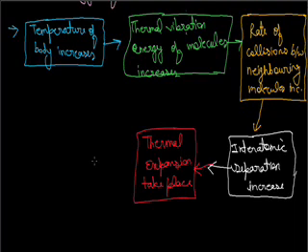These are the steps. In thermal expansion, first of all, if the temperature of the body increases, due to this thermal vibration energy of molecules increases. Molecules having more energy, due to this more energy, the rate of collision increases. That means collision between two neighboring molecules increases, and due to this collision, interatomic separation increases. That means the molecules go far from each other, and due to this, thermal expansion takes place.